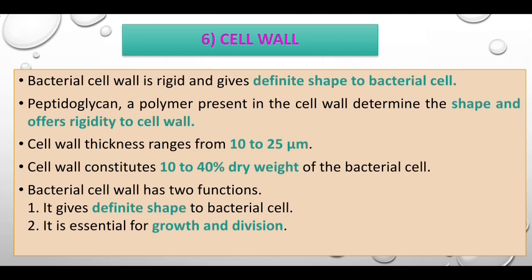So, cell wall thickness ranges from 10 to 25 microns. The cell wall constitutes 10 to 40% of the dry weight of the bacterial cell. The cell wall has two important functions: it gives the definite shape to the bacteria, and it is essential for growth and division.